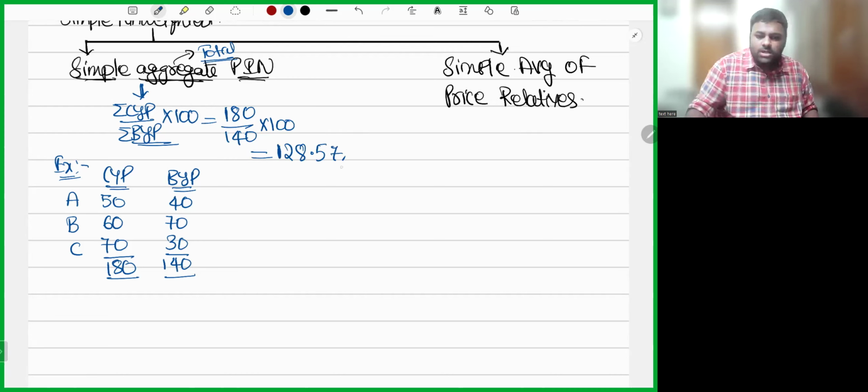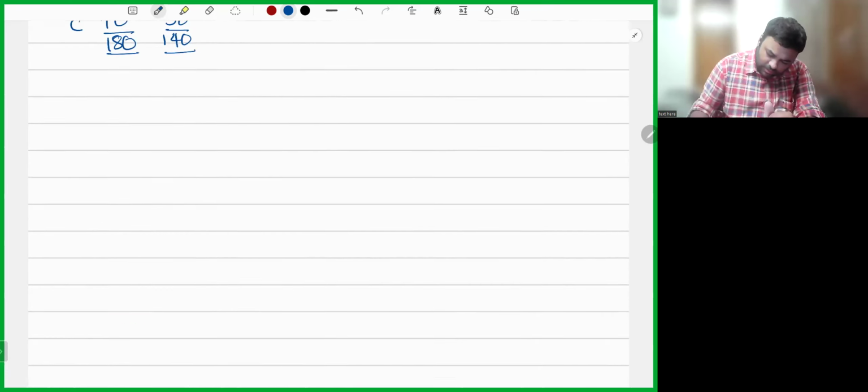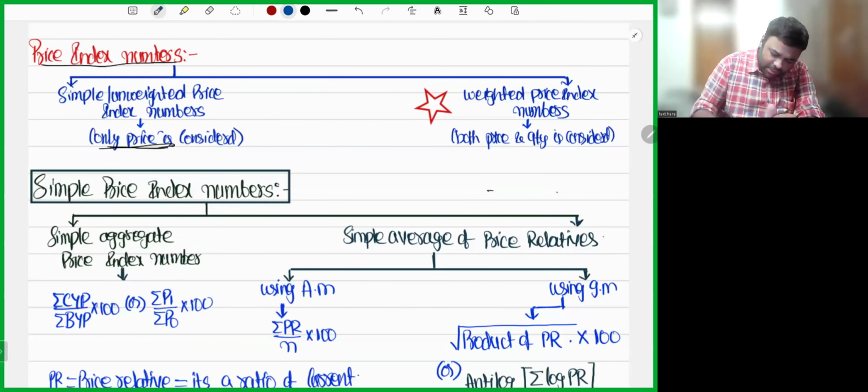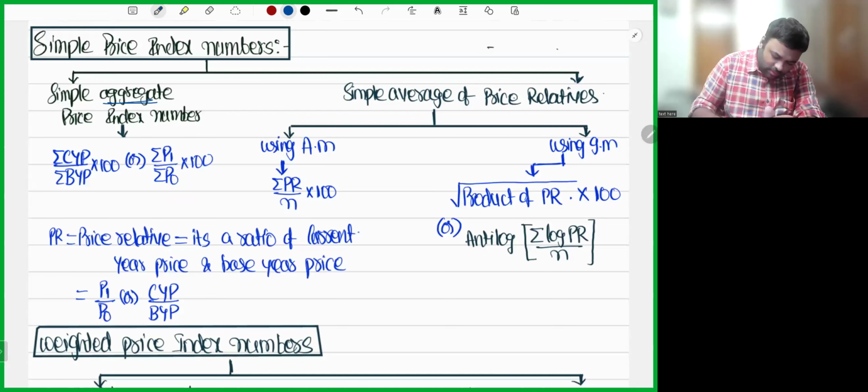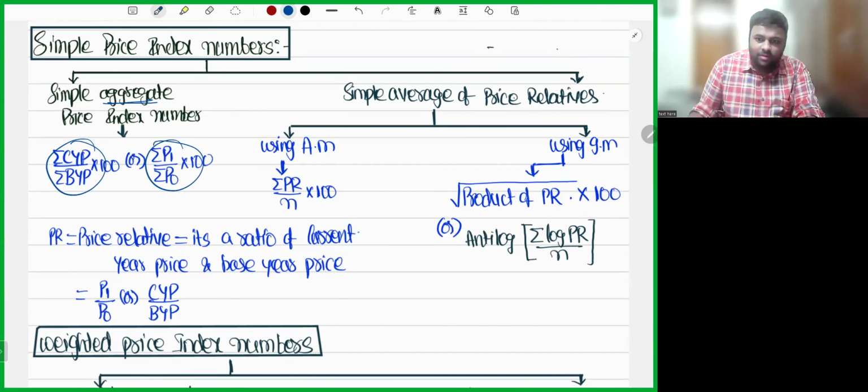How much will we get? 128.57. So what is the index number, my dear friends? Sum of current year price divided by sum of base year price into 100, that is 128.57. So it is a simple formula. There's nothing much special here. The formula is sum of current year price by sum of base year price into 100, or summation of P1 divided by summation of P0 into 100.